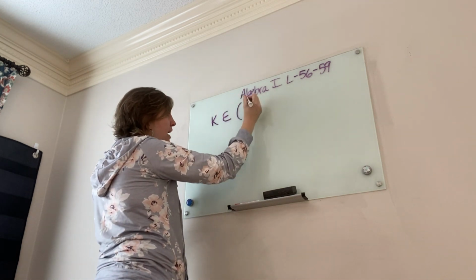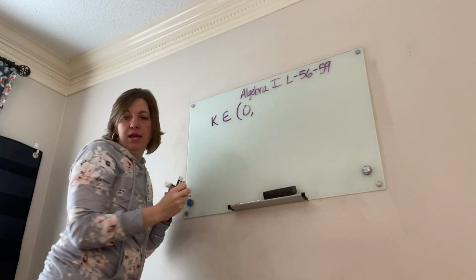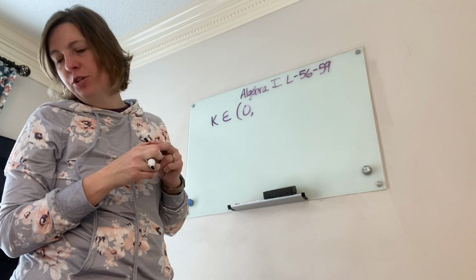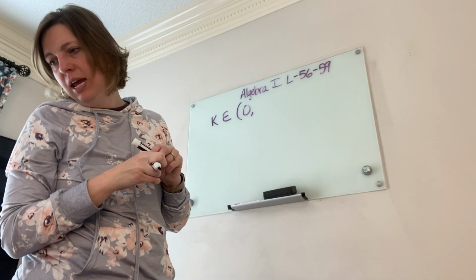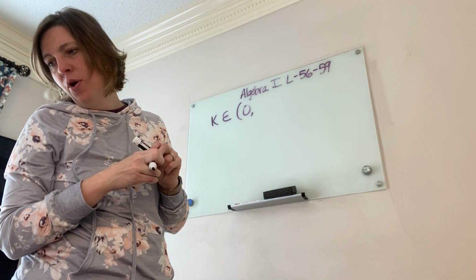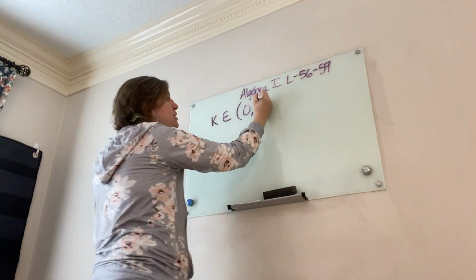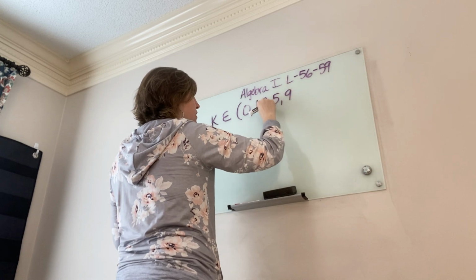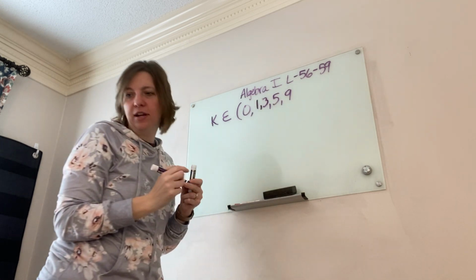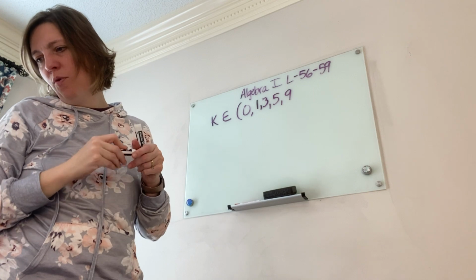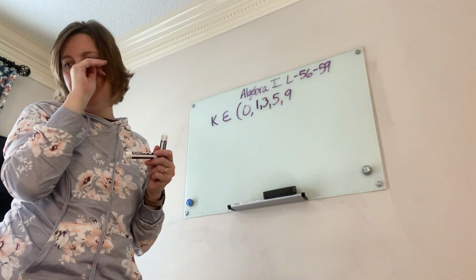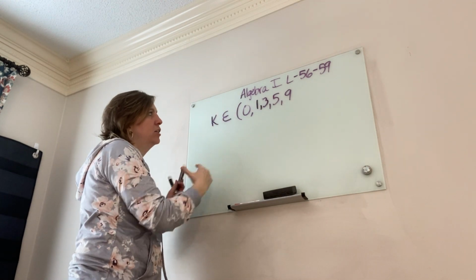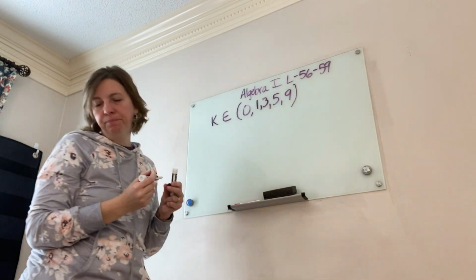The members of set K are 0. Now, we should put them in order. There are 2 zeros, but I don't have to write it twice because we're just listing the members. Even though there are 2 zeros, it's still 0, 1, 3, 5, and 9. Sorry, that 3 looks a little wonky there, doesn't it? All right, 0, 1, 3, 5, and 9. All right, so that is set K, and it includes all of those, right?